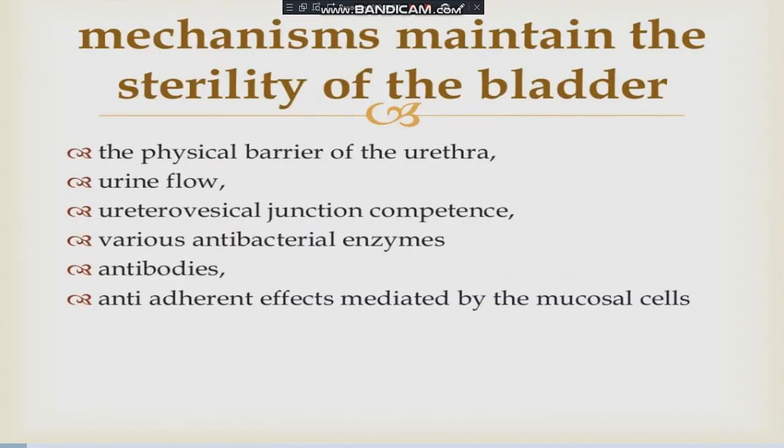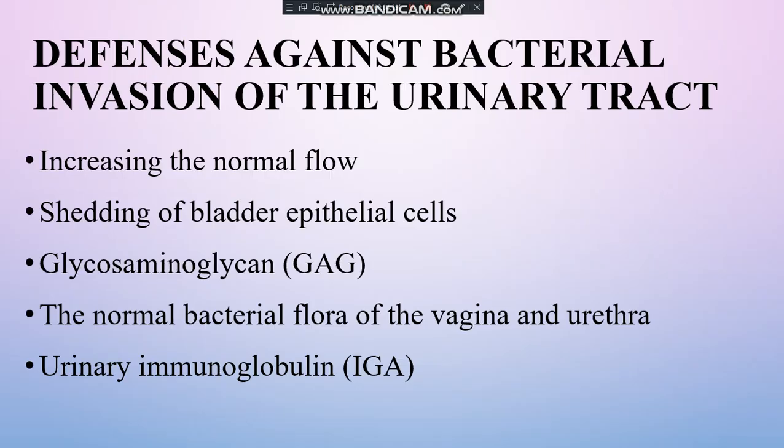Clear? Now we are going to study two subheadings, that is mechanisms that maintain the sterility of the bladder, and defense against bacterial invasion of the urinary tract. Some protective factors are there.